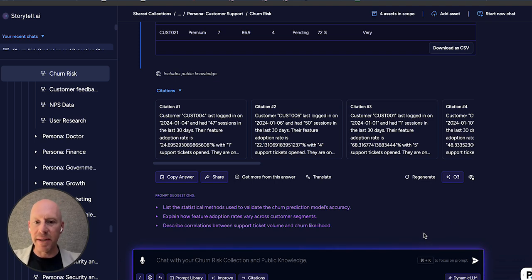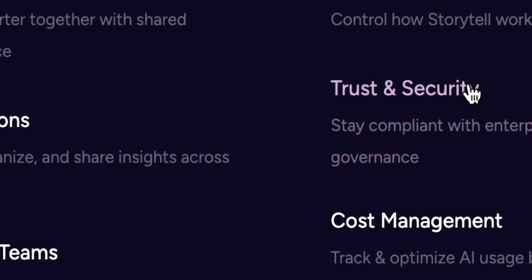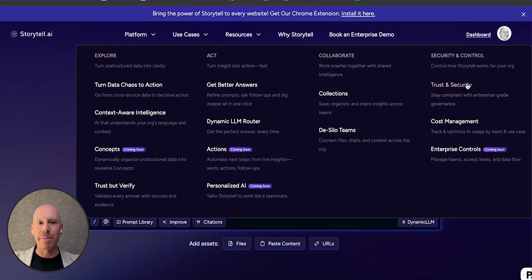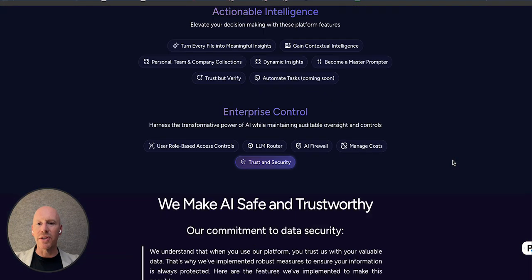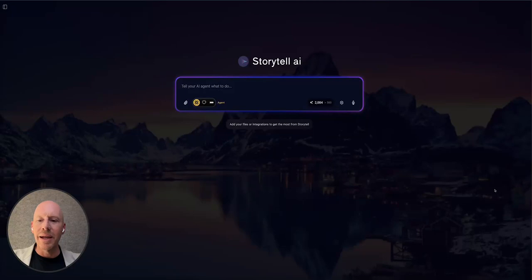It's being used globally by enterprises. We take trust and security very seriously. We are HIPAA compliant, SOC 2 Type 2, GDPR certified. You can think of Storytell as business-grade intelligence across your data.